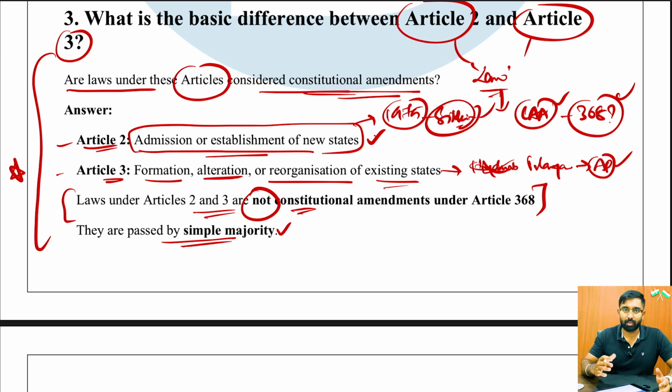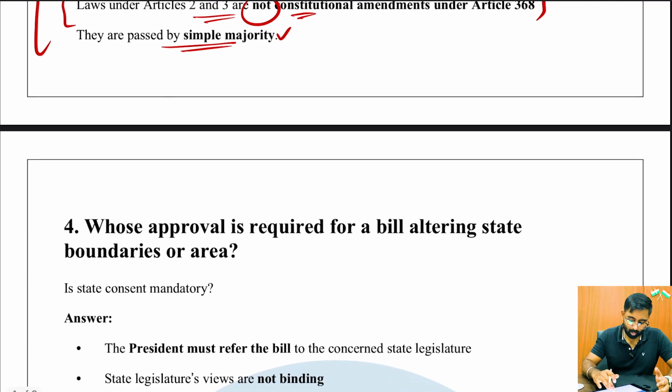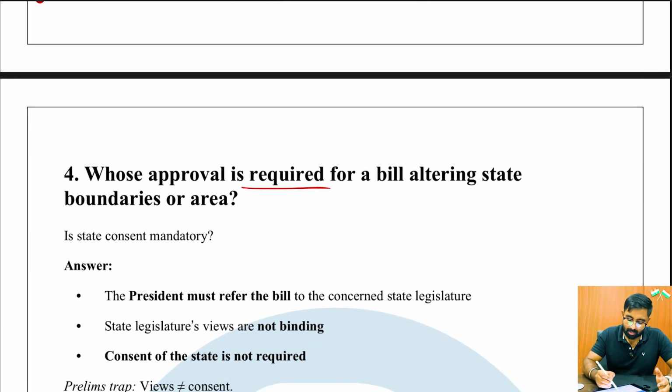No, you have to cut down your overthinking, and you have to cut down on becoming too over smart. Just stick to the concepts and read with clarity, right? So it is just simple majority that is required. Fourth question, whose approval is required for a bill altering the state boundaries or area? So now once again we're talking about Article 3.